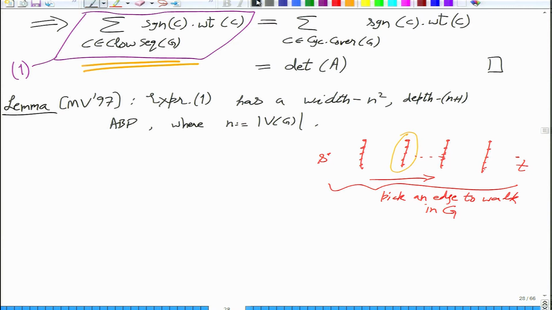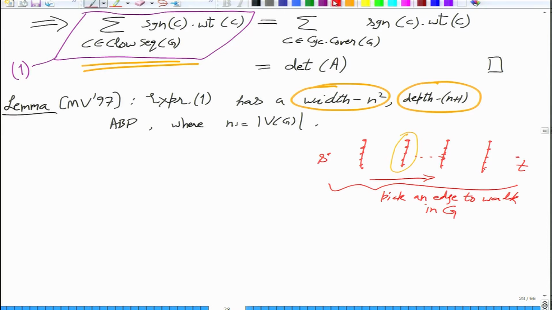Okay, so we'll prove this lemma by Mahajan and Vinay. We'll actually show that there is an ABP of width n square and depth n plus 1, where every path from S to T will be implementing a closed sequence with the signed weight exactly as in the expression. So the sum over all the paths will give you the determinant.